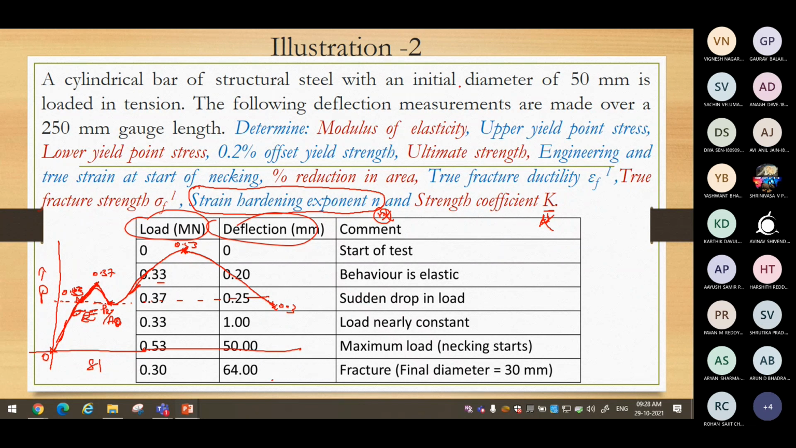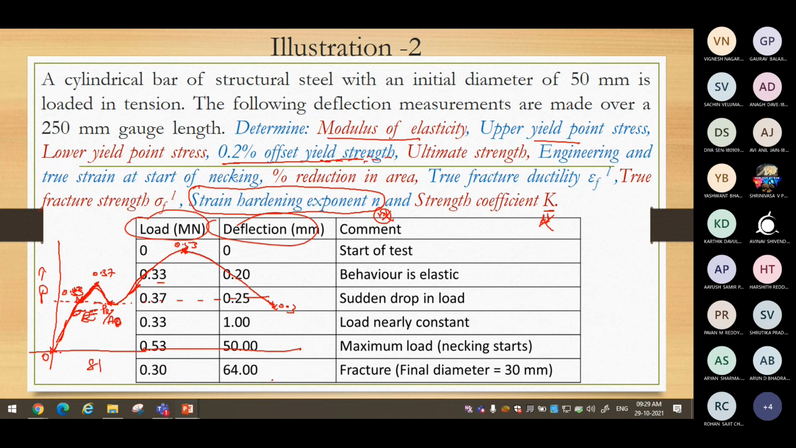Then all other things you know. So what is the question now? To determine modulus of elasticity E, upper yield point, lower yield point, and 0.2% offset yield strength, we have to draw the graph. If I want to determine the 0.2% offset yield strength, you have to draw the graph to scale for this curve.